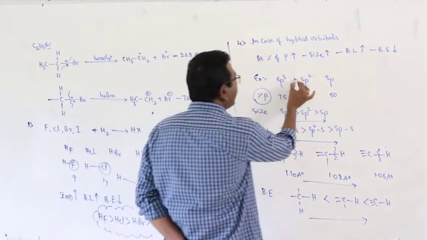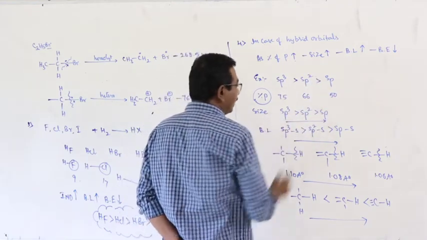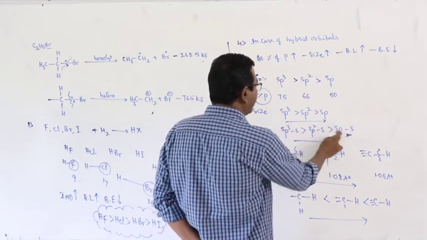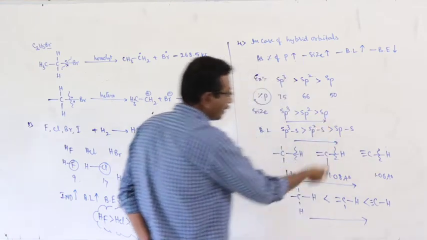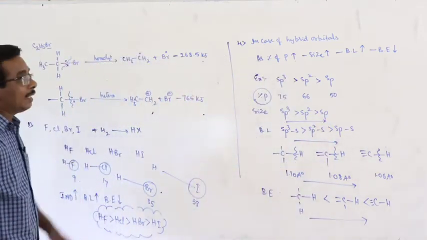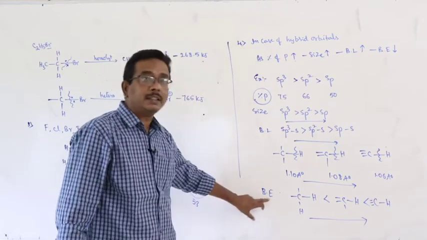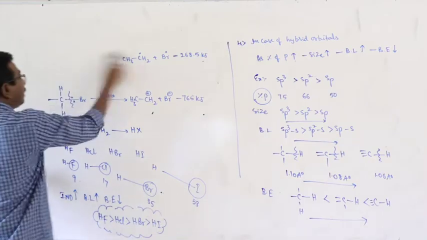Percentage of p character decreases, size decreases, bond length gradually decreases, and bond energy increases, reverse. That is the relation between the percentage of p character and the bond energy. Okay. And the next one,